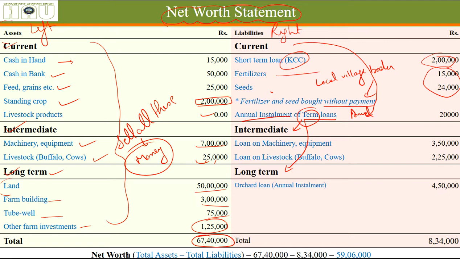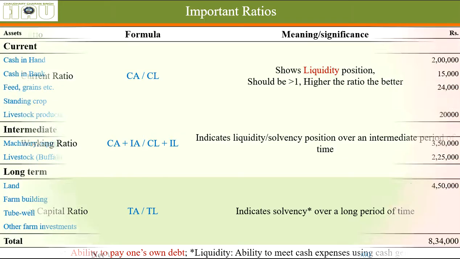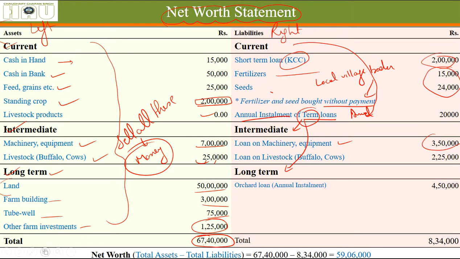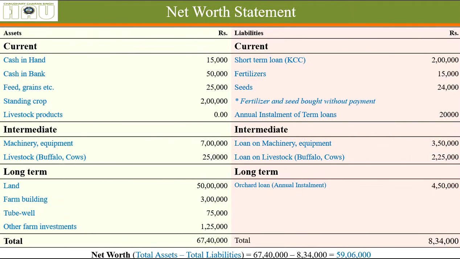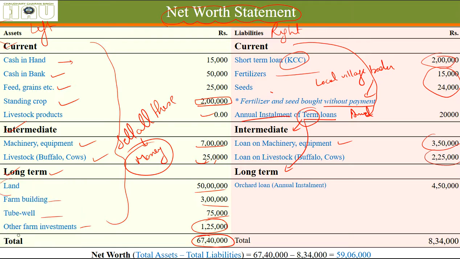Okay, loan on machinery and equipment, the remaining amount of 3.5 lakh rupees. And loan on livestock 2 lakh 25,000 rupees. And long-term loan, he has also taken an Orchard loan of 4,50,000 rupees. So the total liabilities are 8,34,000.